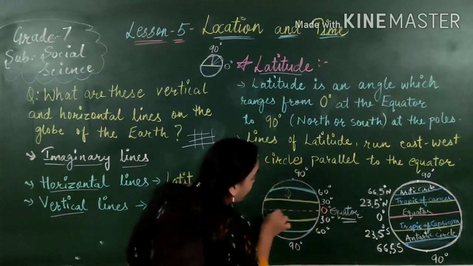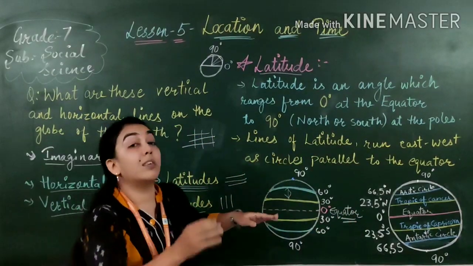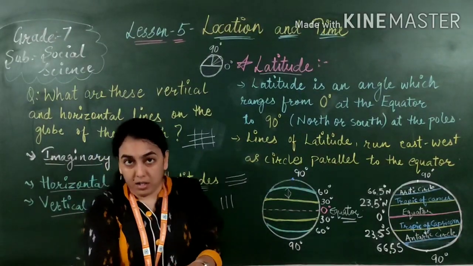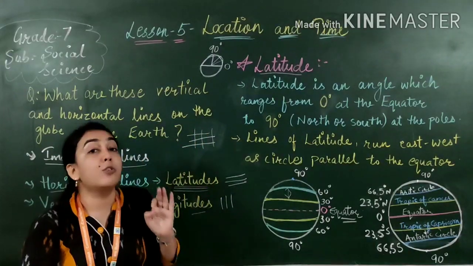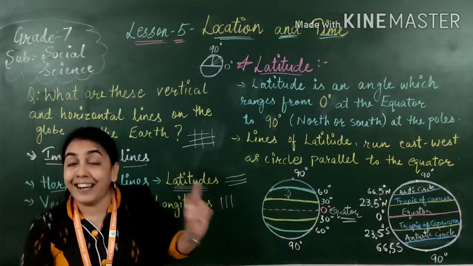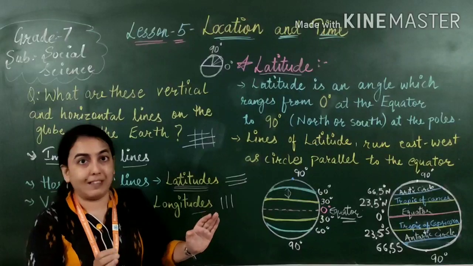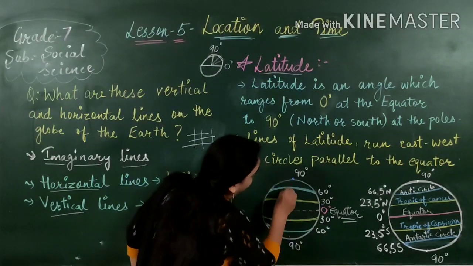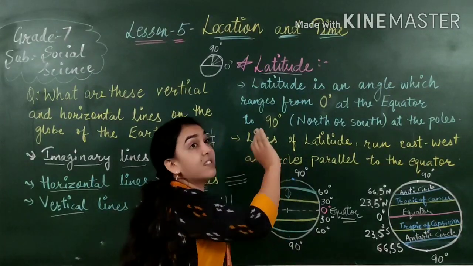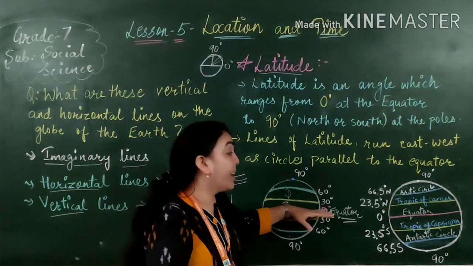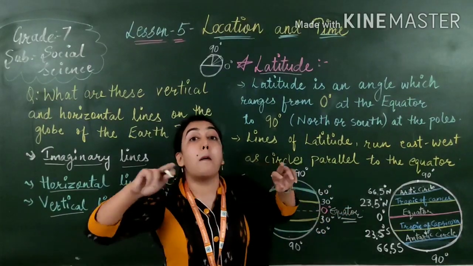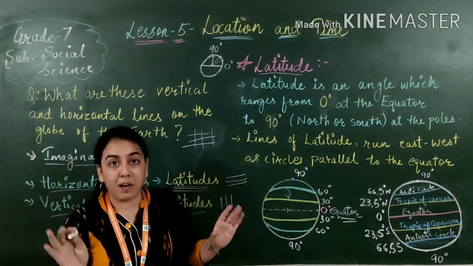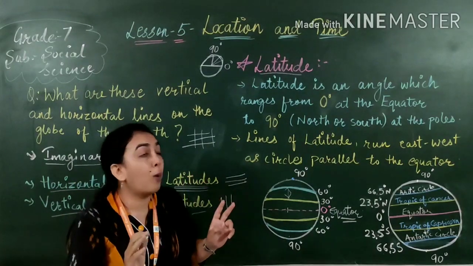Here is the 0 degree latitude, the central line of the globe which divides the earth into two parts. This 0 degree divides the earth completely into two parts. There will be an equal distance from here to here and from here to here. That is why it is called the equator. And this is the biggest latitude, the biggest parallel, also called the longest latitude. Understood? I hope it is clear.